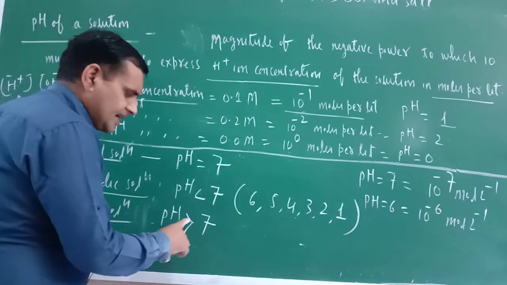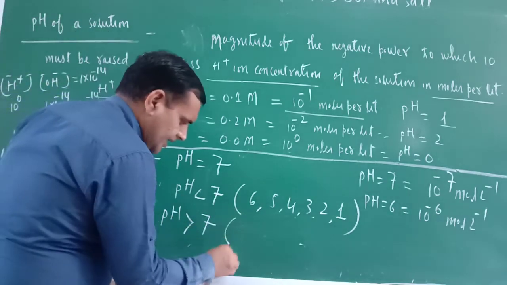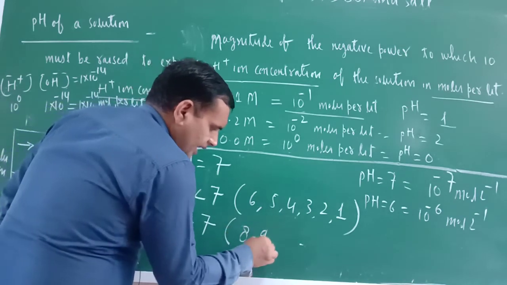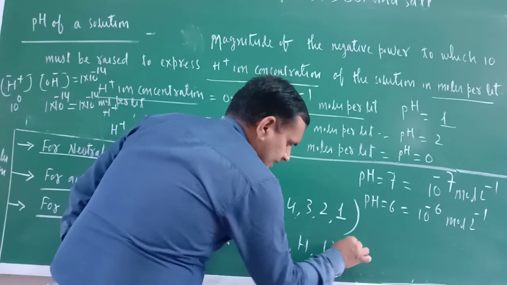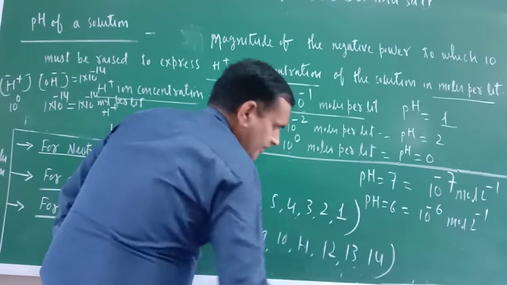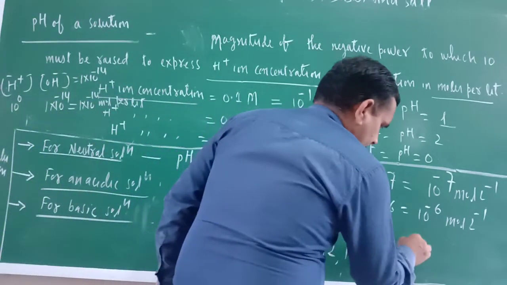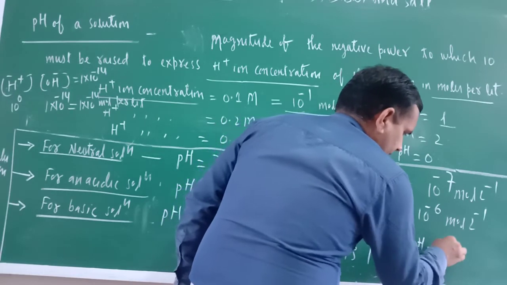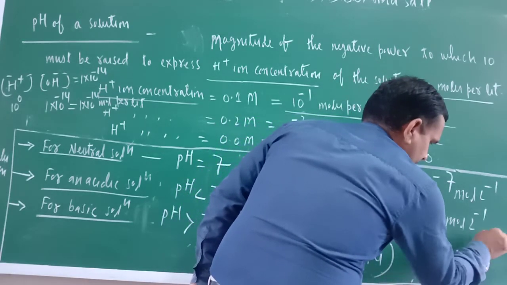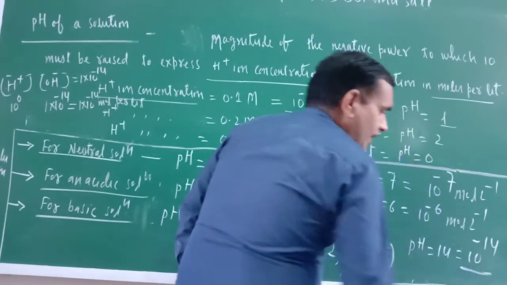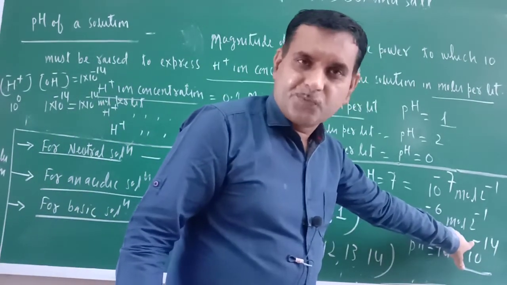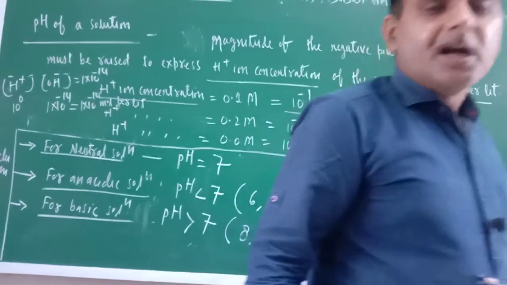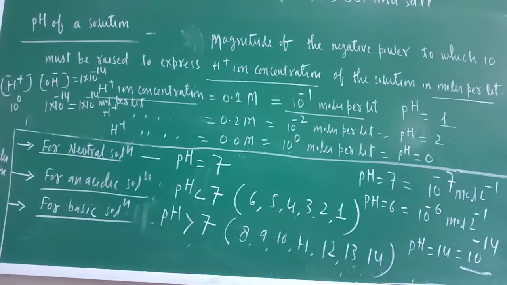Similarly, pH greater than 7 means 8, 9, 10, 11, 12, 13 and 14. Now suppose pH is equal to 40. What is the meaning of this? 10 raised to the power minus 40, because pH is equal to the negative power of 10. I hope you understood properly what pH is.